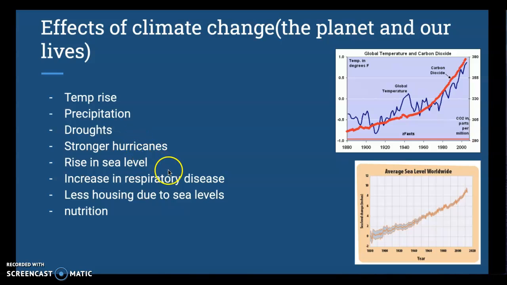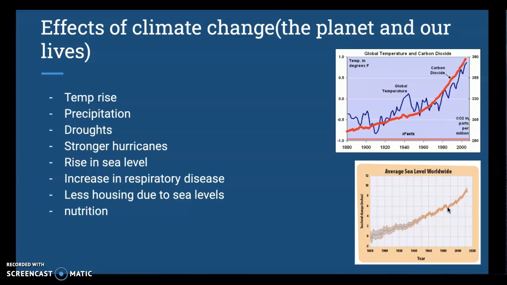Climate change also causes a rise in sea level. Over the last 100, 200 or so years, the sea level has risen about 10 inches, and this is going to go higher. And as the sea level rises, there'll be less land for us to live on. This directly impacts us because there will be less housing due to the increased sea levels and less places to build.